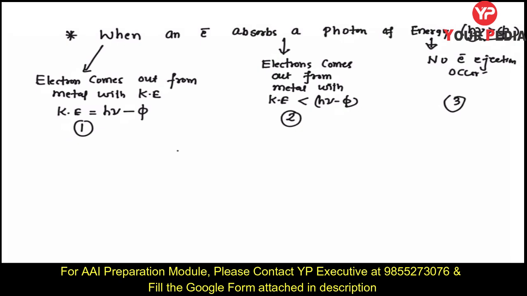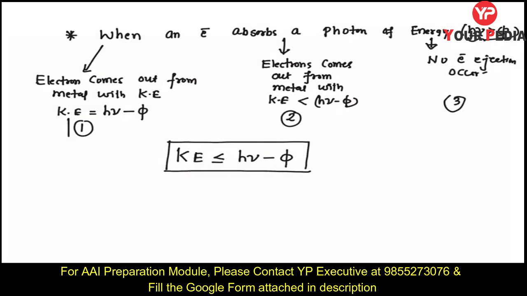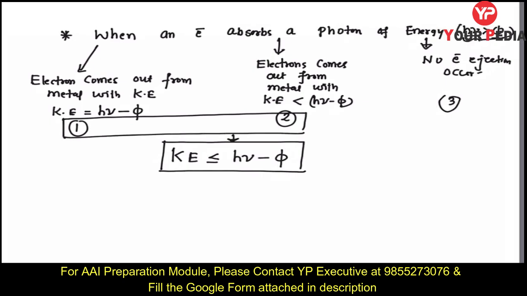Is it clear? So from here student, can we write: when electron ejection occurs, its kinetic energy should be less than or equal to h nu minus phi, by combining these two equations. So hopefully clear. So these are the Einstein equations of the photoelectric effect.